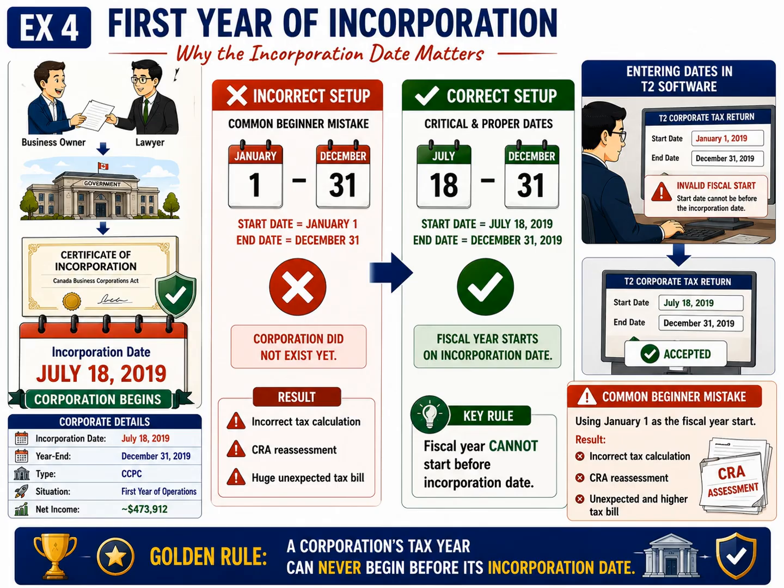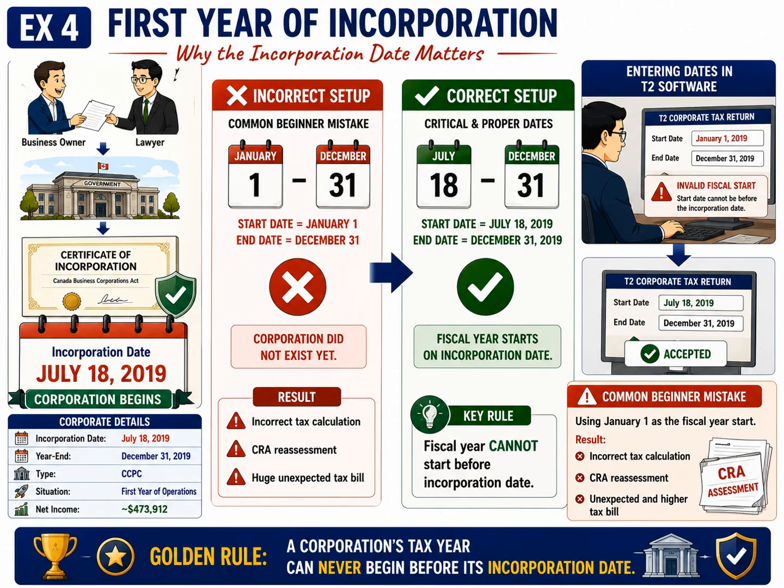On the left side of the slide, notice the sequence of events. A business owner works with a lawyer to complete the incorporation process. The required documents are prepared and submitted to the government, which then issues a certificate of incorporation. This certificate is the corporation's legal birth certificate. In our example, the incorporation date is July 18, 2019. From that day onward, the corporation officially exists as a separate legal entity.